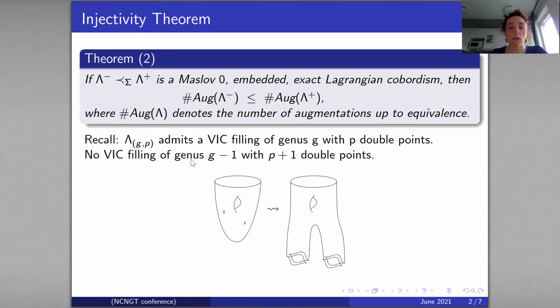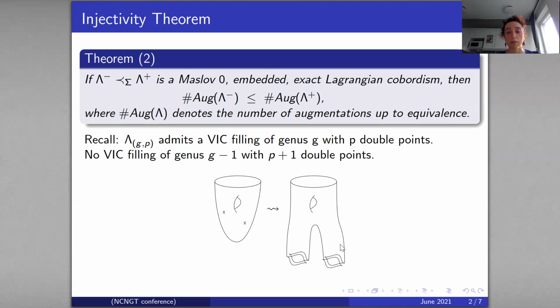If such a filling existed, so for example, in this case P plus 1 equals 2 and G minus 1 equals 1, then we have seen, by some theorem, this is equivalent to the existence of an embedded Maslov zero exact Lagrangian cobordism from P plus 1 copies of the Hopf link to the knot. And then we have used this theorem 2 to prove that